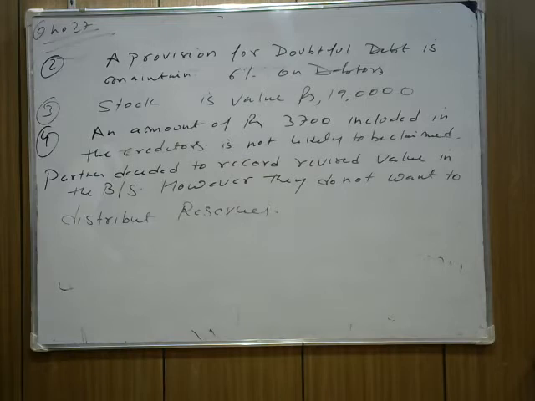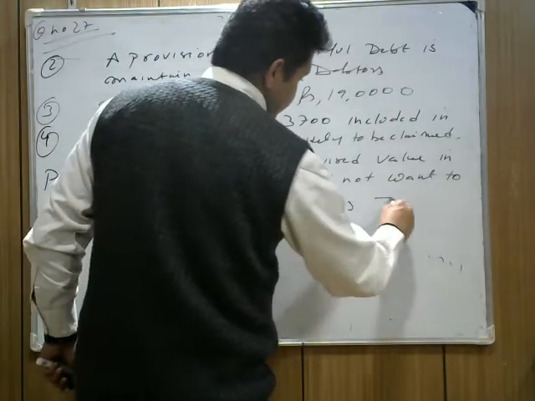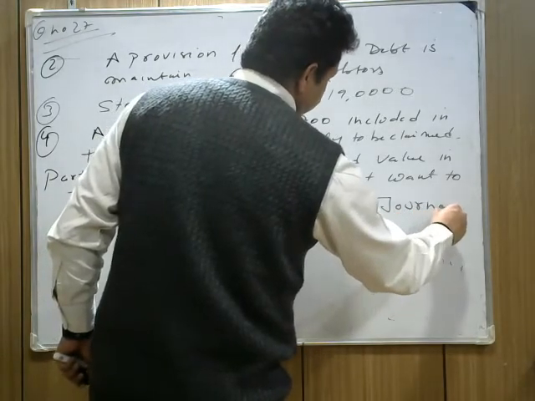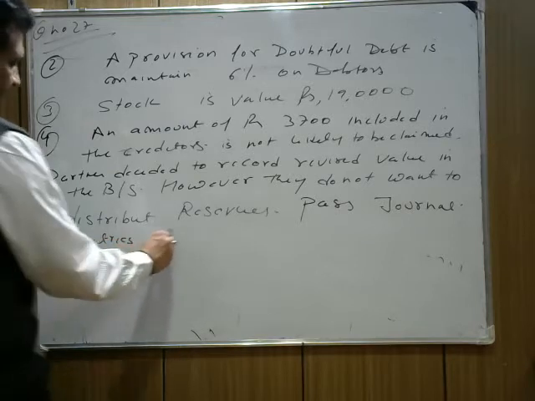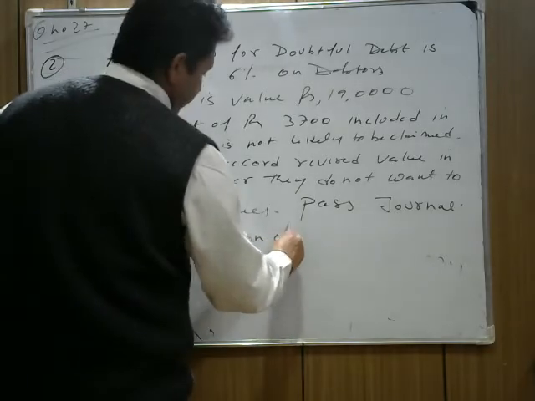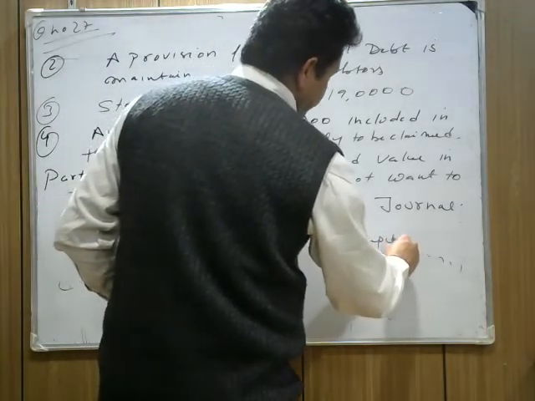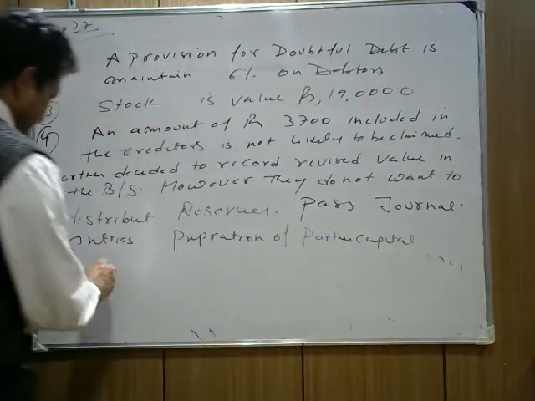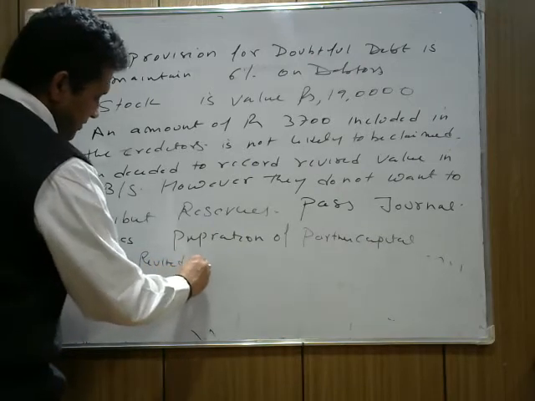Partners decide to record the revised value in the balance sheet. However, they do not want to distribute reserves. Now, pass journal entries, prepare partners' capital accounts and the revised balance sheet.